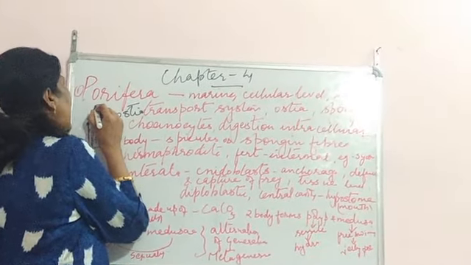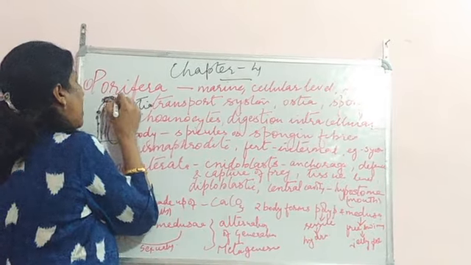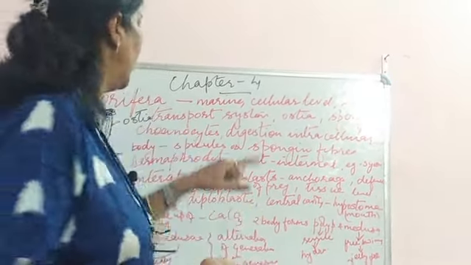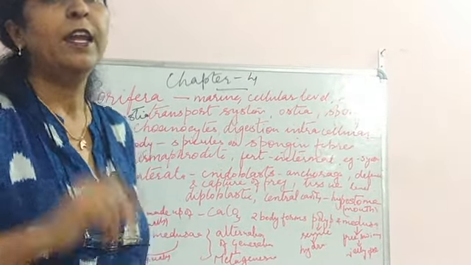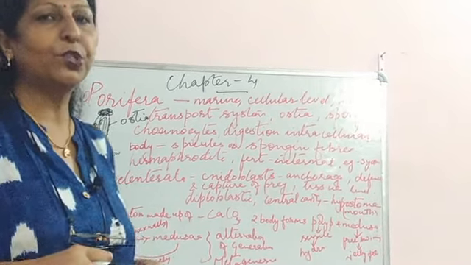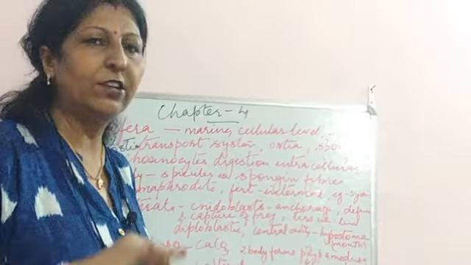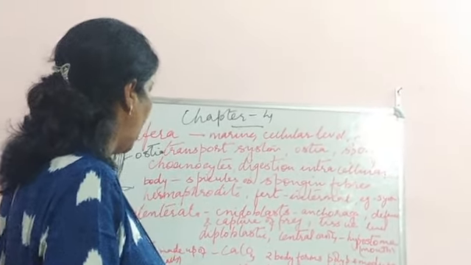Choanocytes: this is the collar of the mouth. The collar of the mouth is bounded by cells which are known as choanocytes. Digestion is intracellular. It means the food which enters along with the water inside the spongocoel is digested over there itself, inside the cell, inside the body of the organism.